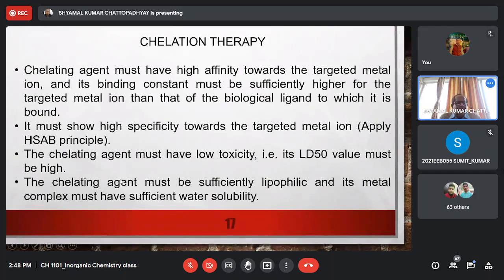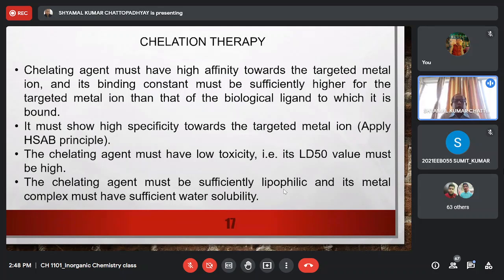And finally, we want our chelating agent to be sufficiently lipophilic, because we know the cell membrane has a lipophilic characteristic, right? So you have lipid membranes and the drug has to penetrate through that lipid membrane.